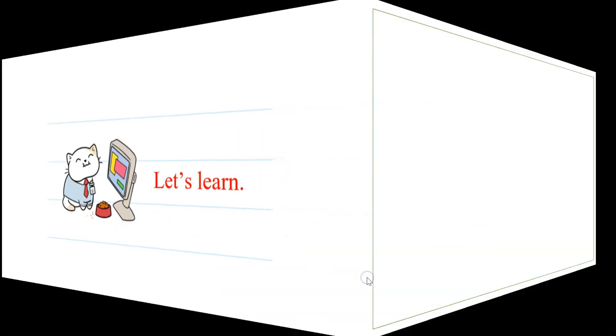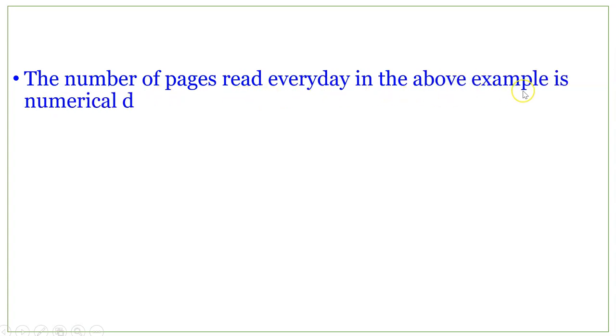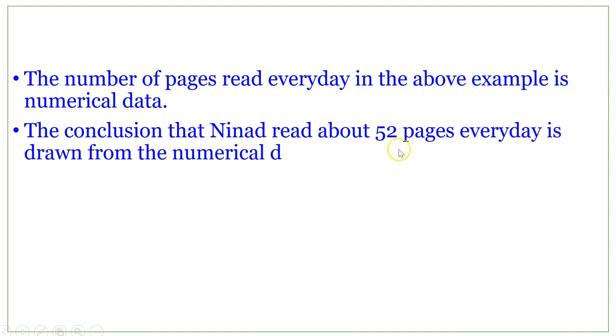Now, let's learn what's new here. The number of pages read every day in the above example is numerical data. The conclusion that Ninad read about 52 pages every day is drawn from the numerical data.